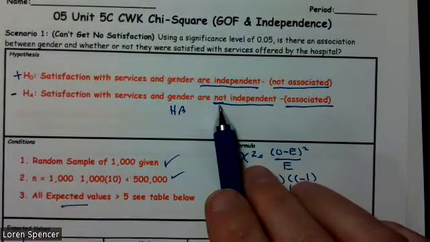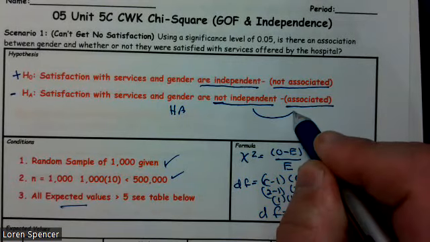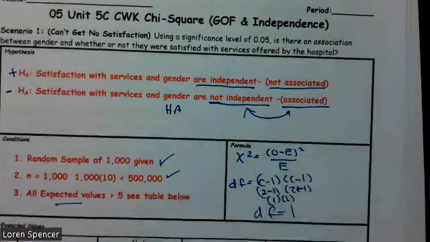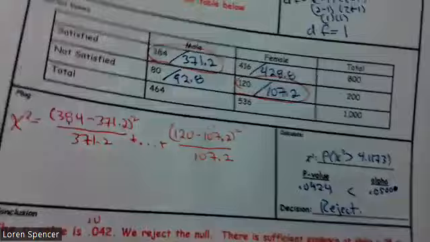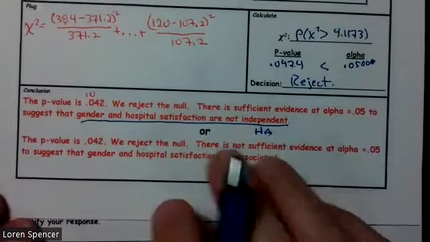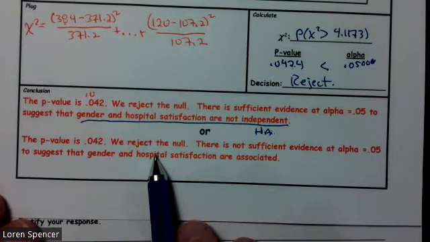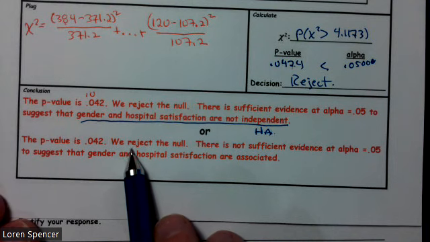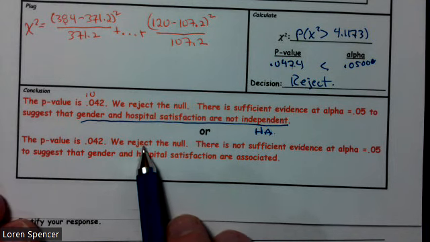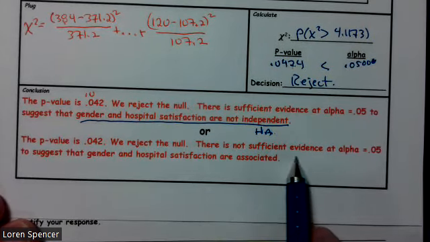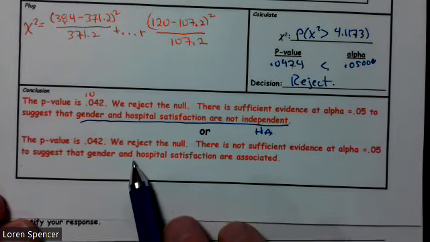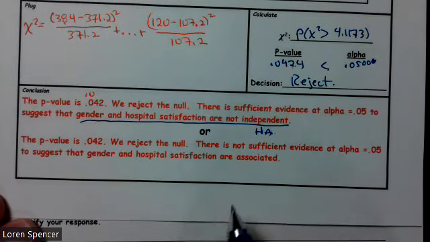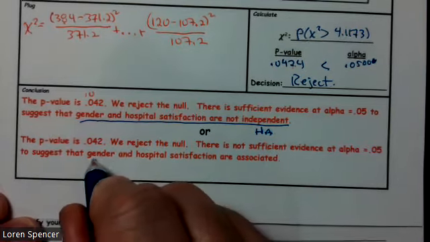Matter of fact, if we wanted to, we could swap that phrase. Instead of saying are not independent, we can say that they are associated. So, saying the exact same thing: the p-value is 0.042. We reject the null. There is sufficient evidence at alpha equals 0.05 to suggest that gender and hospital satisfaction are associated.